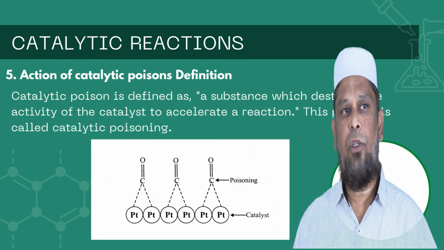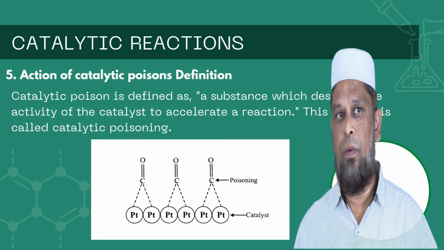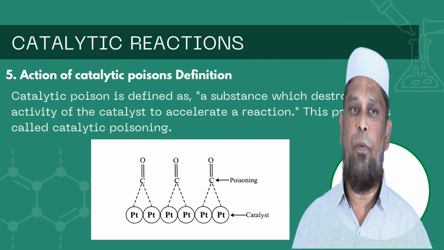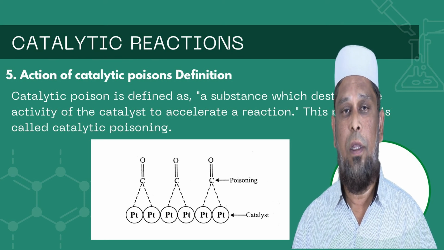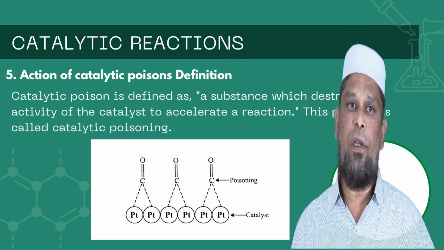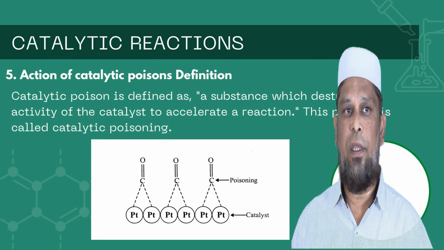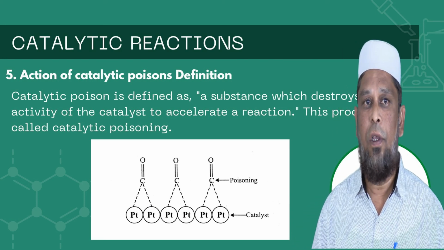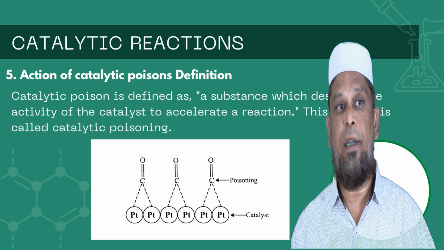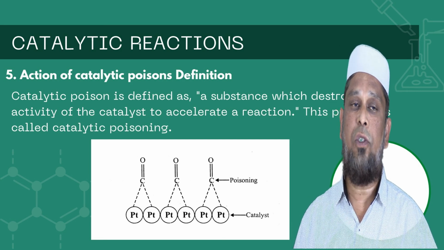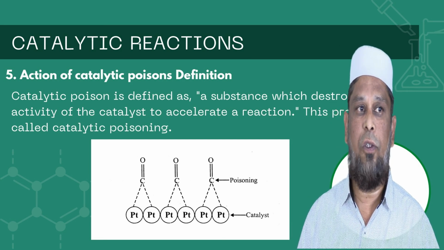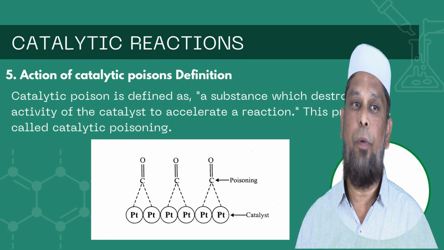Then the action of the catalytic poisons. What is a catalytic poison? Just like the promoter, which I said increases the rate of the reaction of the catalyst, at the same time the catalytic poison is nothing but a substance which destroys the activity of the catalyst. This process we call catalytic poisoning.